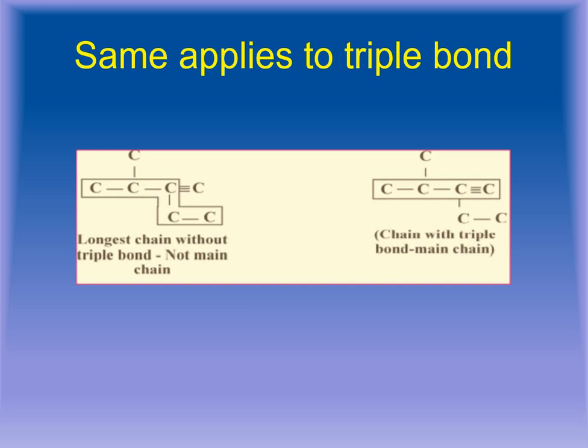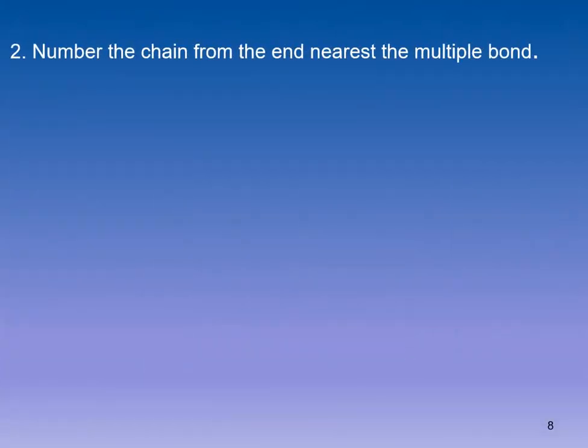So in that case, the first compound that has been shown over here will be wrong, and the second compound will be the correct one. This is the longest chain that is holding a triple bond in it. This was the first rule of nomenclature for unsaturated hydrocarbons. Moving on towards the second rule.